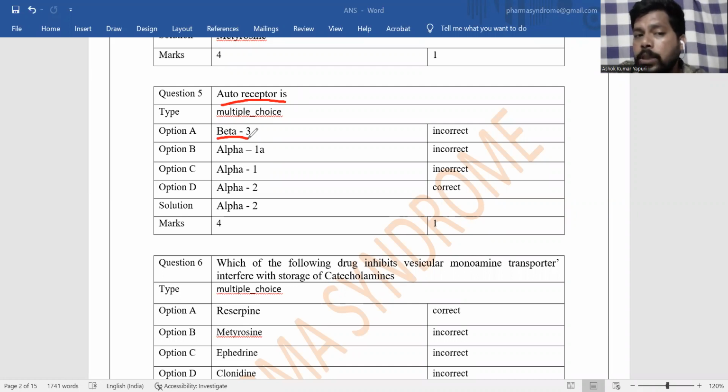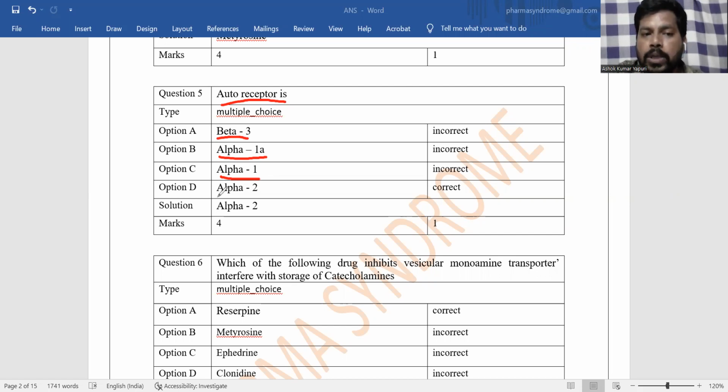It is not an autoreceptor. And the alpha 1A receptor is specifically located in the prostate gland. The selective alpha 1A blocker is tamsulosin, used in benign prostatic hyperplasia. And alpha 1 receptors are located on the blood vessels. Excess activity of alpha 1 receptor on the blood vessel by binding of noradrenaline develops vasoconstriction and raises blood pressure.